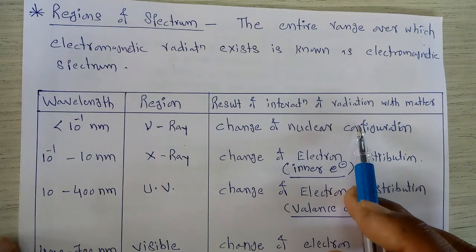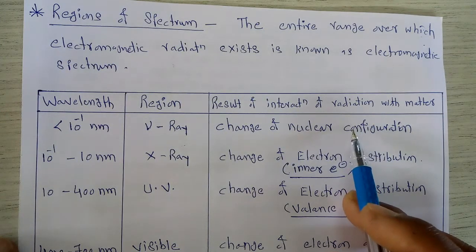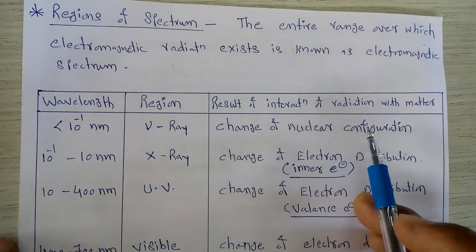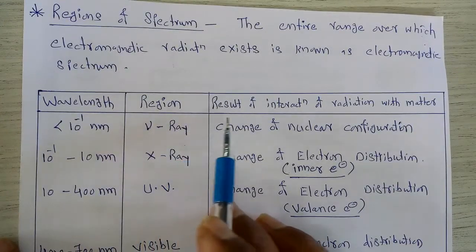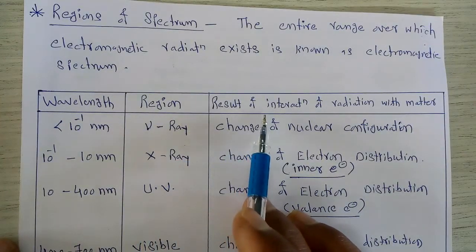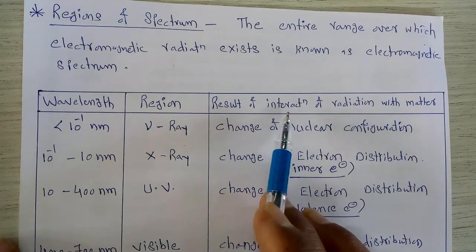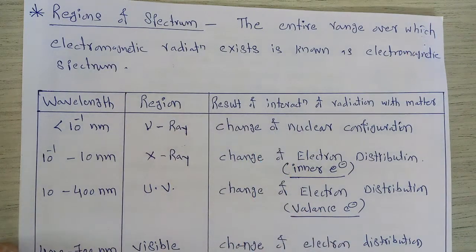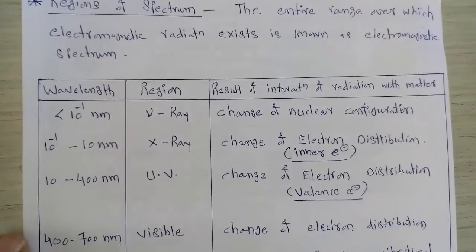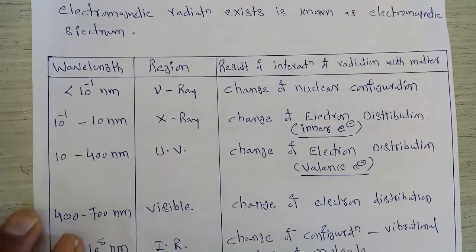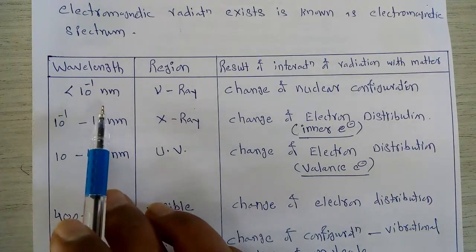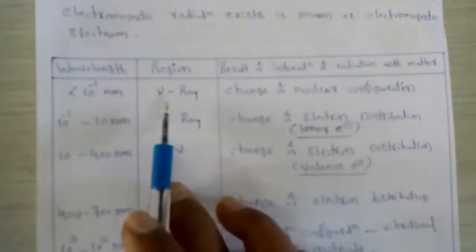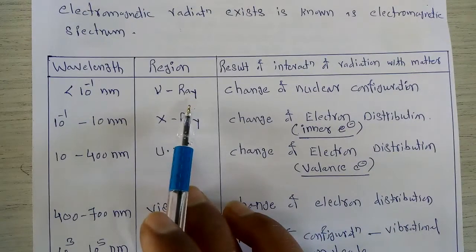Now we are interested to study the different regions of this spectrum in terms of their wavelength, their region of occurrence, and the result of interaction of these radiations with matter. For this purpose, we consider these radiation regions one by one. First of all, if these radiations have the wavelength 10 raised to minus 1 nanometer, then that region is called gamma rays.